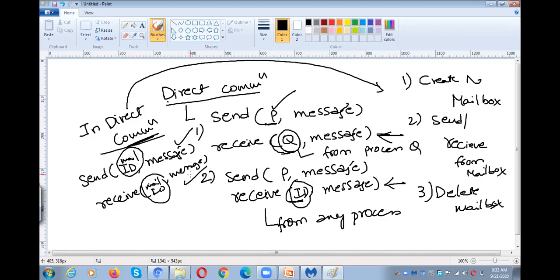The sending process sends a message to the mailbox and the receiver gets the message from the mailbox. In order to make the communication possible, we need to create a mailbox. Once we create a mailbox, send and receive are done through the mailbox, and at the end of the communication, we can delete the mailbox.